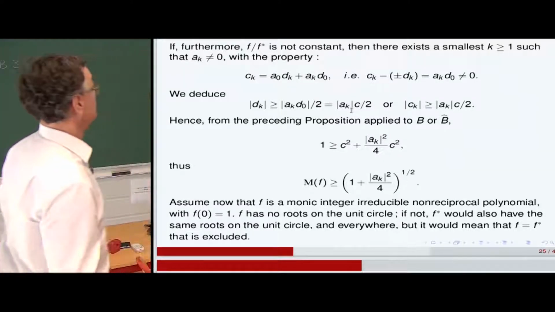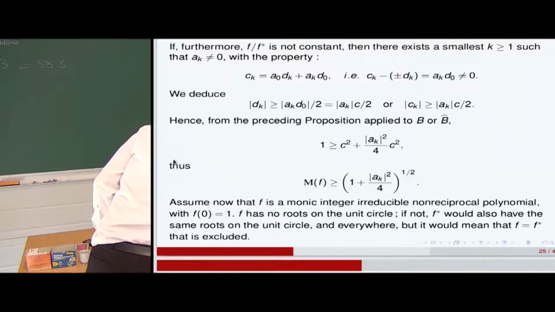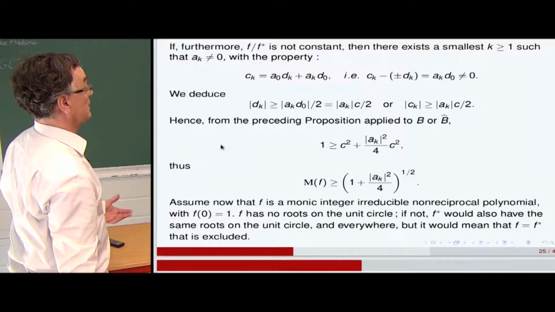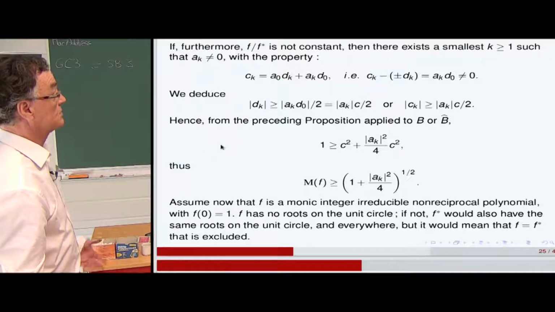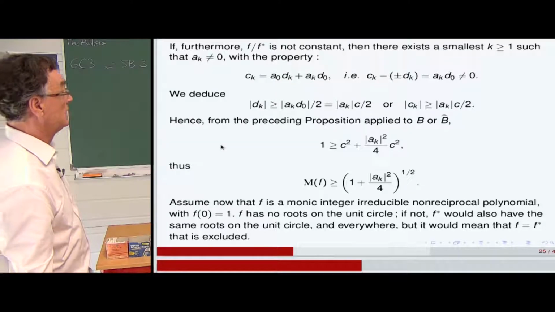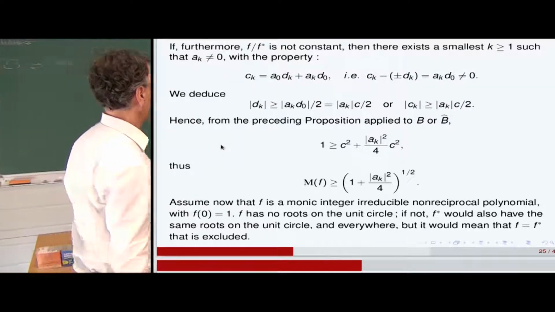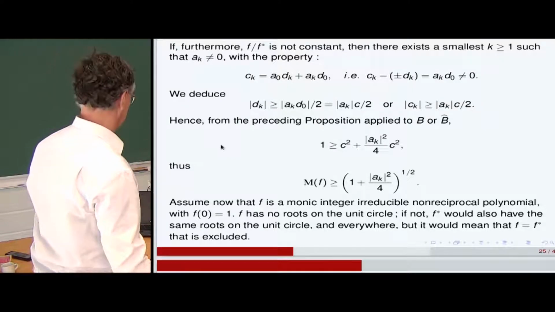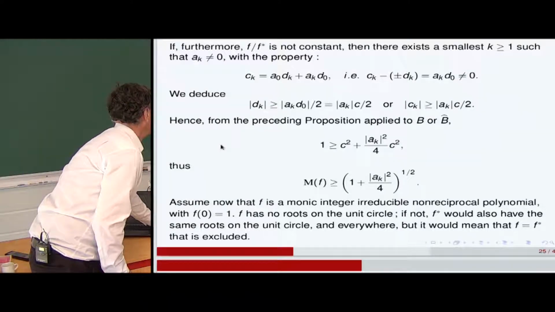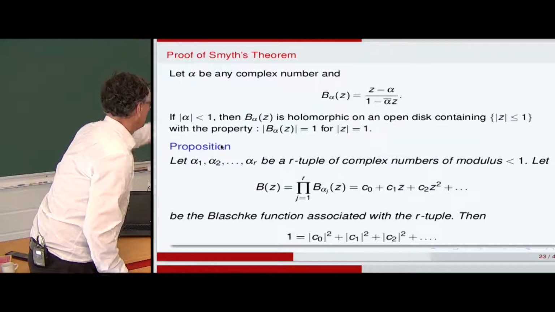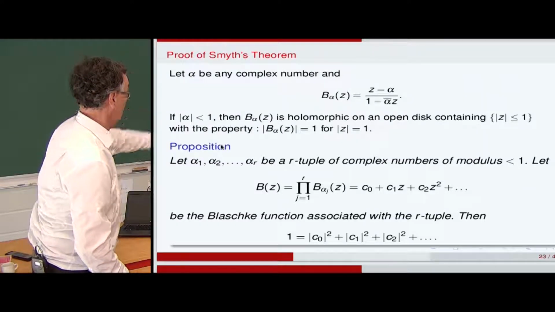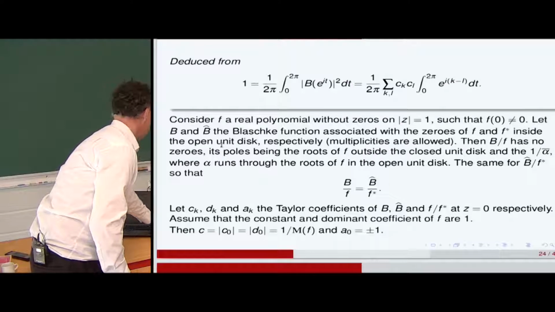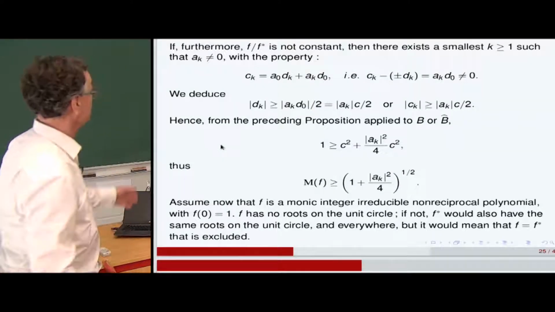Or the modulus of ck is greater than the modulus of ak, say, divided by 2. And therefore, by the preceding propositions applied to B or B star, we have 1. So we consider only, so it was 1 equal to the infinite sum of the coefficients. So we truncate just to the first coefficients.